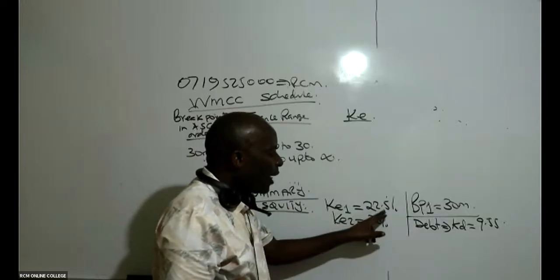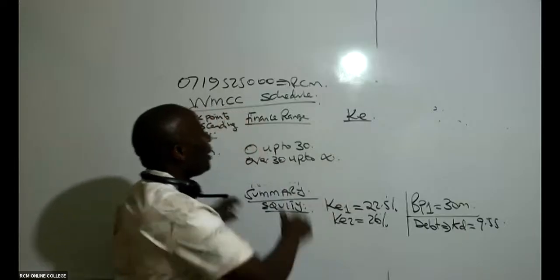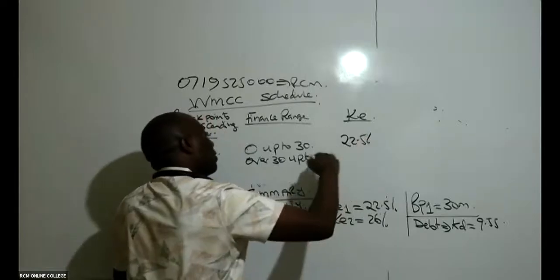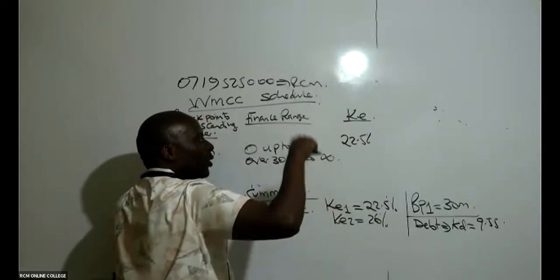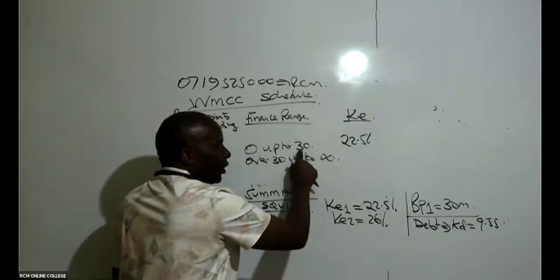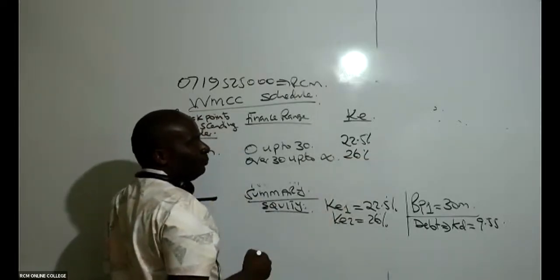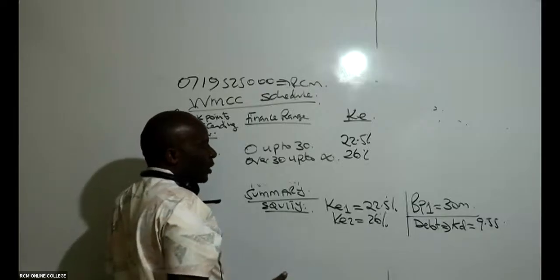This 22.5 will be applicable up to 30 million. Beyond that, we take a new cost of equity. And the new cost of equity will be what here? 26. Above this 30, we take 26%.